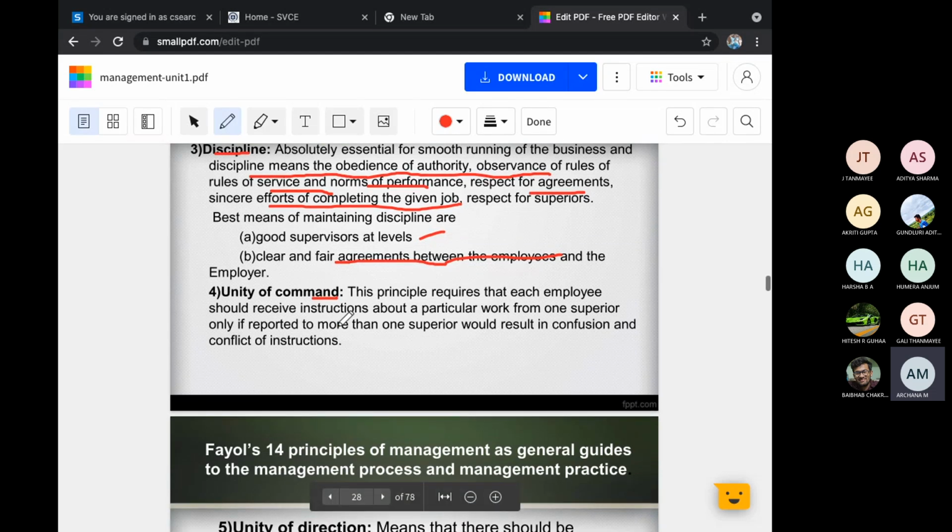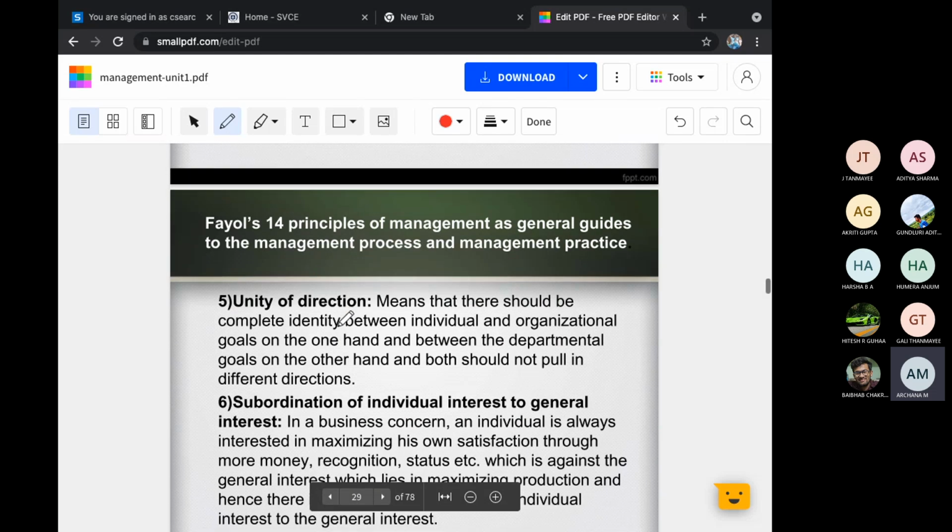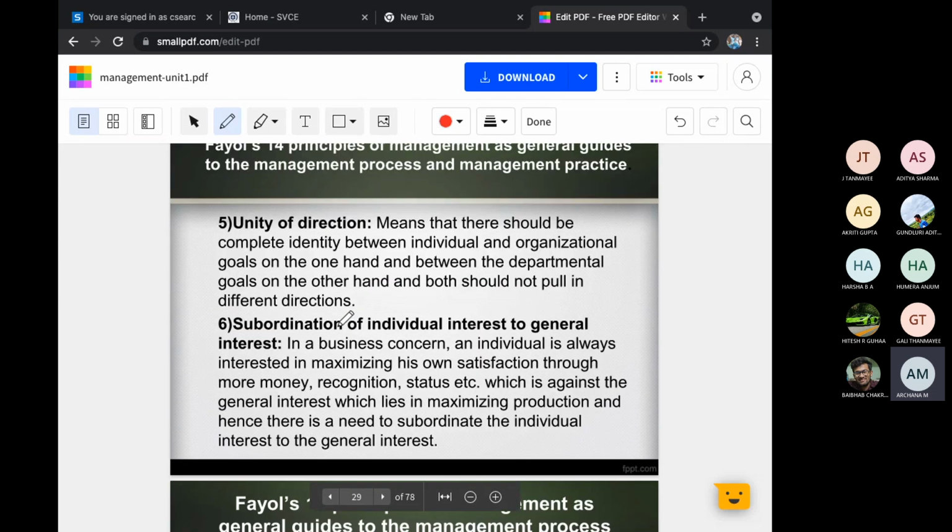That is what I am telling. That is interrelated to this unity of direction. That is, there should be a complete identity between individual and organizational goals on the one hand, and between the departmental goals on the other hand, and both should not pull in different directions. This is very, very important.